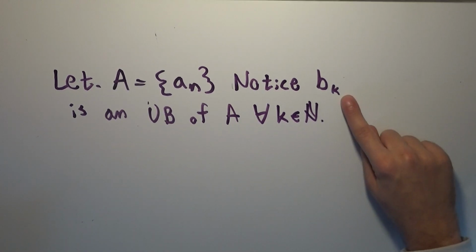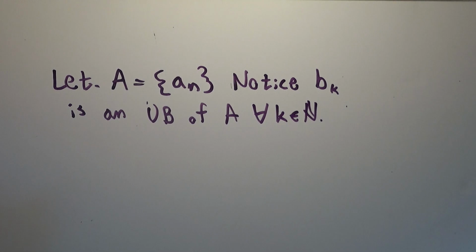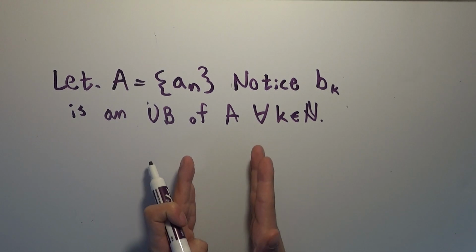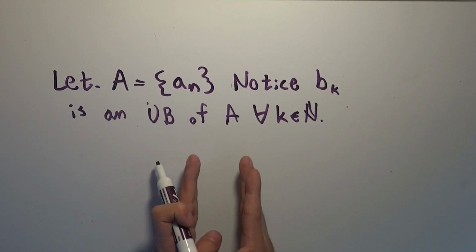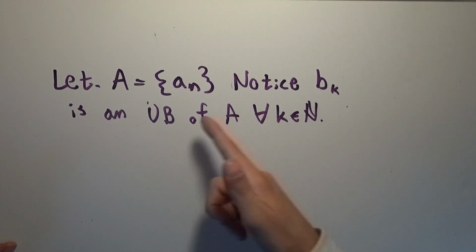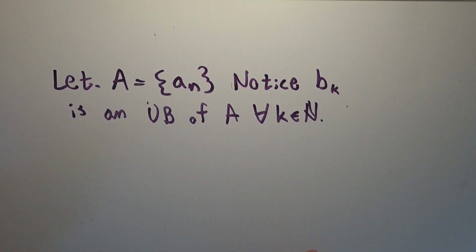Because all the endpoints of the intervals, the bk's, are bigger than all the starting points of every interval, right? The upper bounds never get below the lower bounds, so they nest in like this. All the b's are always bigger than all the a's. That means the set A of all the starting points, an, is bounded above, which means in particular there exists a least upper bound for A.